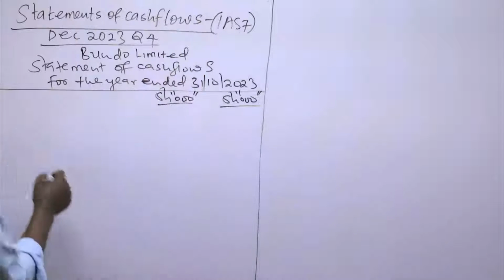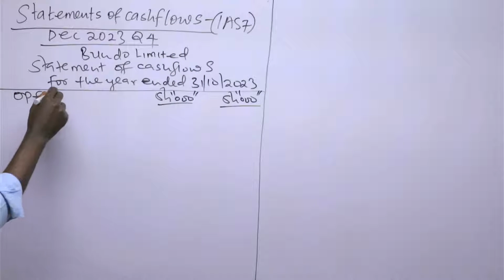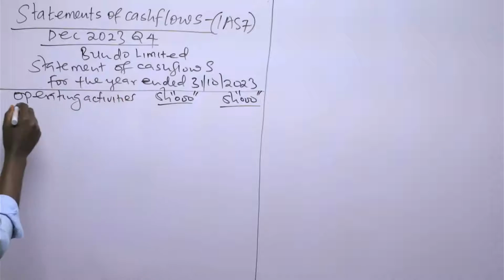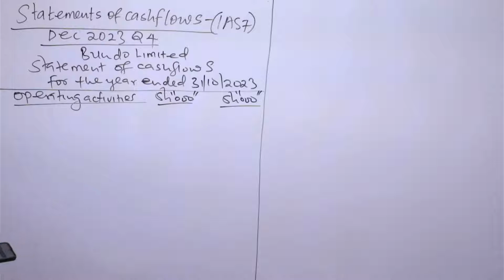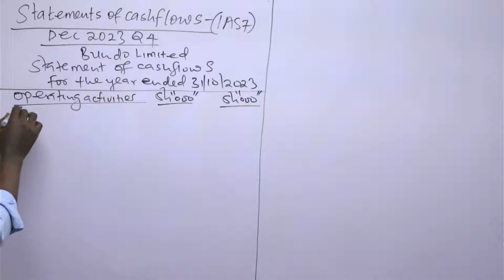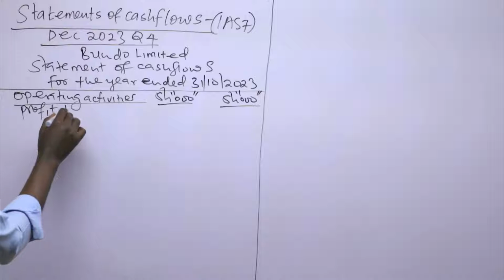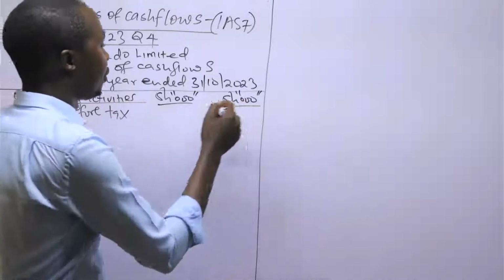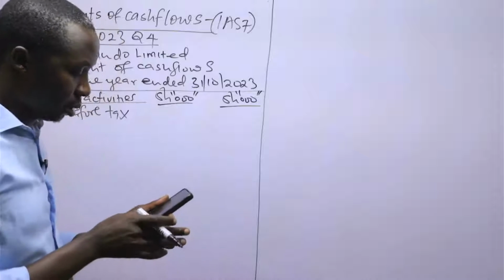We start from the operating activities. When we talk about operating activities, remember that we start from the point of profit before tax.